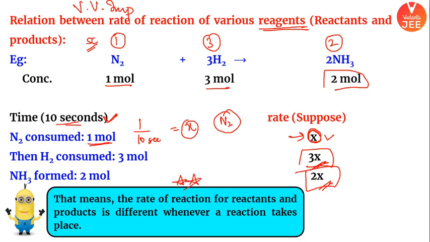It means in a reaction, rate of reactant and product would be different. I have just now proved to you, for the same reaction, reactants and products will have different rate of reaction. This means rate of reaction for reactant and product is different whenever a reaction is taking place. Whenever a reaction is taking place, rate of reaction for reactant and rate of reaction for product can be different. I have just now proved.